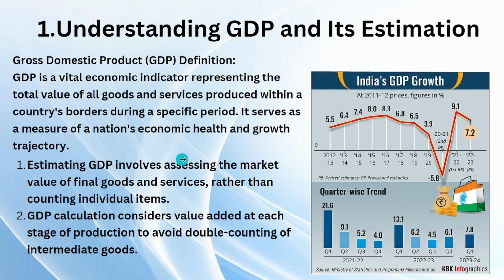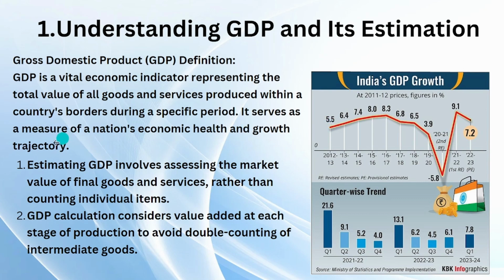If we total them, like if we do addition of everything within a country's borders, which means we don't do the addition of everything including Pakistan and all the countries around us, right? We do it only for our country. So within a country's border during a specific period. What is the general specific period? It's generally 1 year. GDP is counted for 1 year. Sometimes it is counted even for 4 months or 3 months.